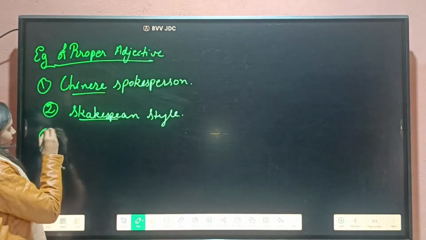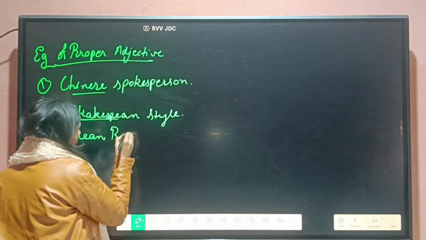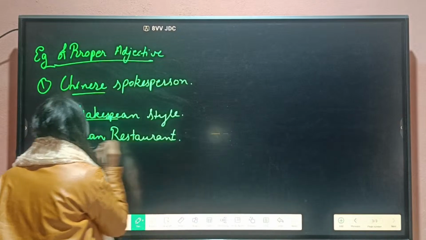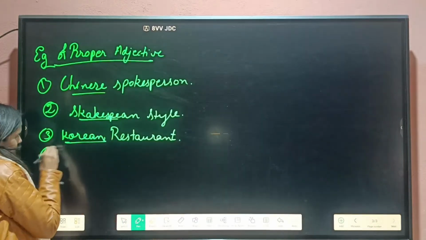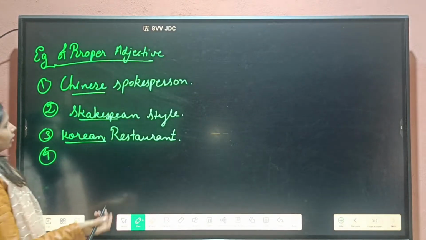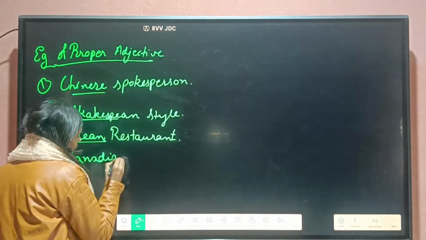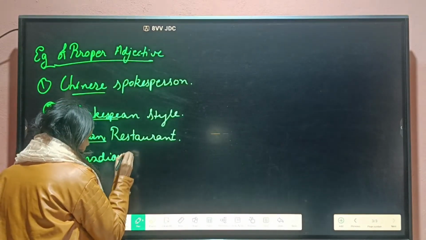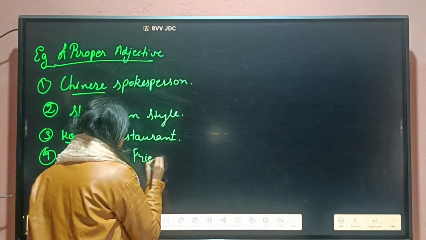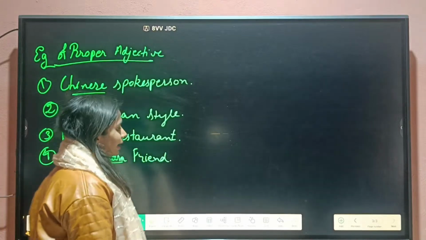Another example that I already have given is Korean restaurant, and Korean is our proper adjective in this case. Then we have Canadian friend. Which friend do you have? I am having one Canadian friend. So these are a few examples of proper adjective.